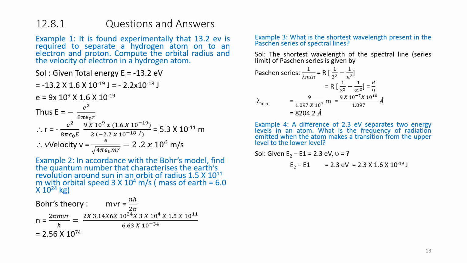So, h nu is equal to E2 minus E1. Therefore, knowing the value of h, we can calculate the frequency, given by nu is equal to E2 minus E1 divided by h. Simplifying, we get 0.557 into 10 to the power of 15 hertz, that is 5.6 into 10 to the power of 14.